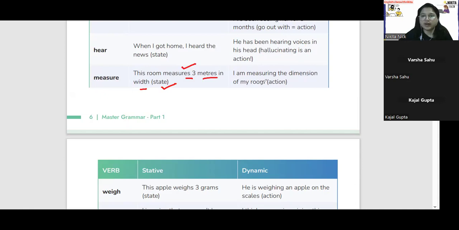But I'm measuring the dimension of my room is an action. So you're measuring with inches or the tape, and then you are taking the dimension of your room. You're measuring the room's dimension. But here you are saying this room measures 3 meters in width. So it's like the width is 3 meters. So this is a state, but this is an action that you are measuring something. ठीक है? Clear?